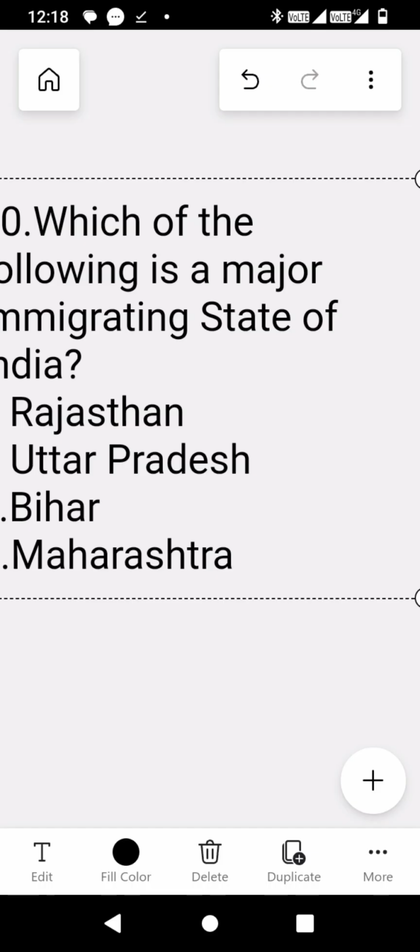Then our 10th question is, which of the following is a major immigrating state of India? The options are Rajasthan, Uttar Pradesh, Bihar, and Maharashtra. Amongst all these options, the correct option is Maharashtra. So, states like Goa, as well as Delhi, Maharashtra, Gujarat, Tamil Nadu, Kerala, and Karnataka are the states where people mostly migrate to. Migration basically means when people move from one place to another.